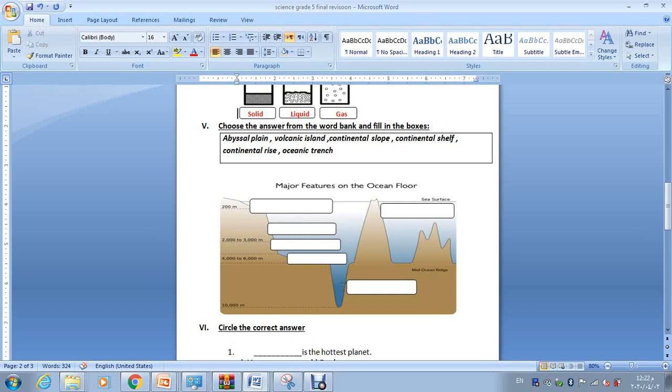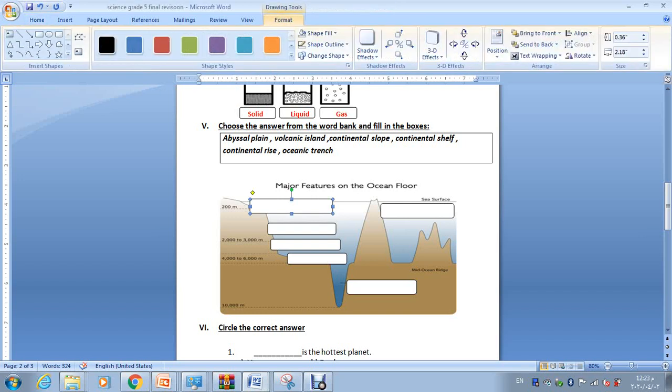This is the ocean floor. So the first part here, this one, that's 200 meters depth. What do we call it? Remember, it's the underwater border of each continent. It's the border just underneath the ocean's surface. So what do we call it?